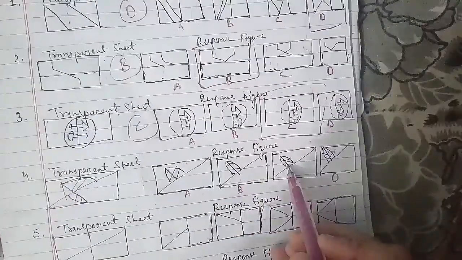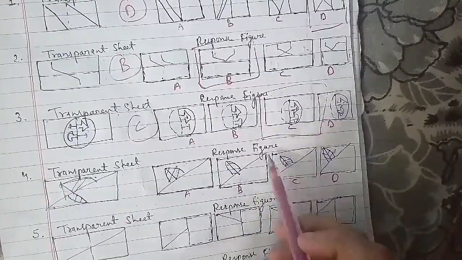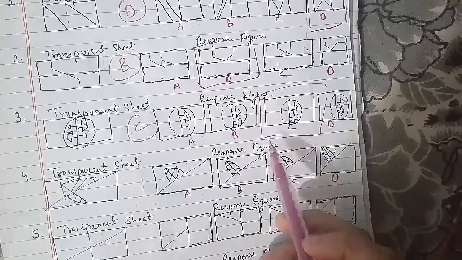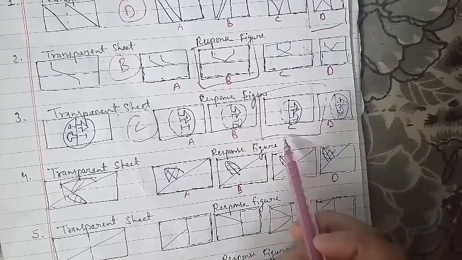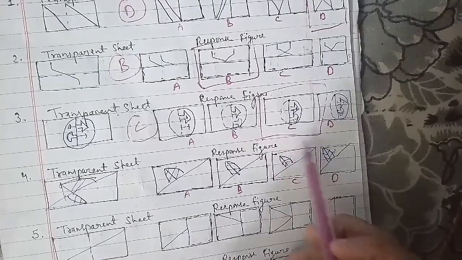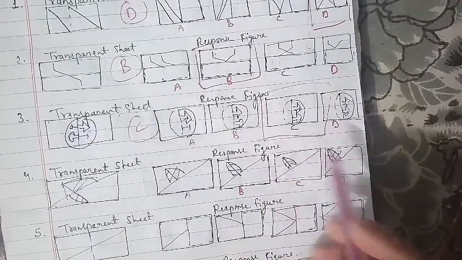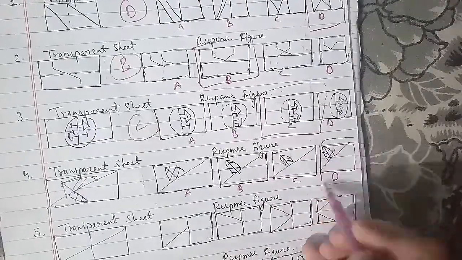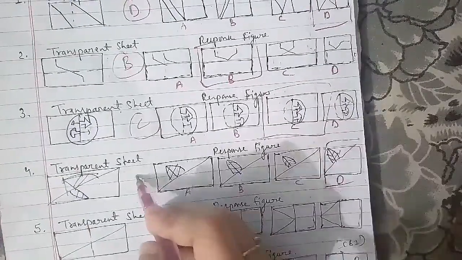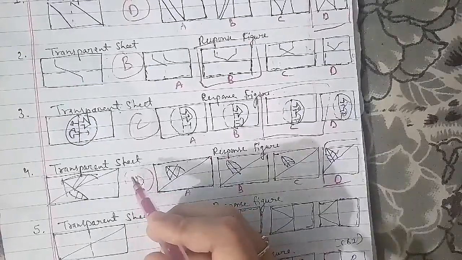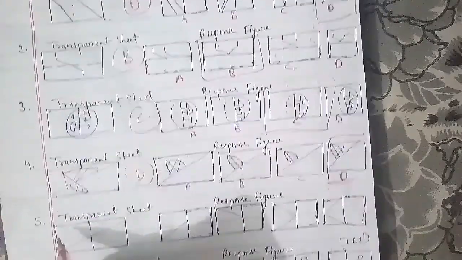Now we'll go ahead with another one, which is the fifth question of the session. That is your transparent sheet, and this is your response sheet, named A, B, C, and D. As I told you, you have to go ahead with the sequence that they have asked here.